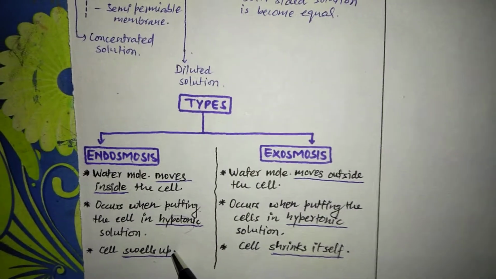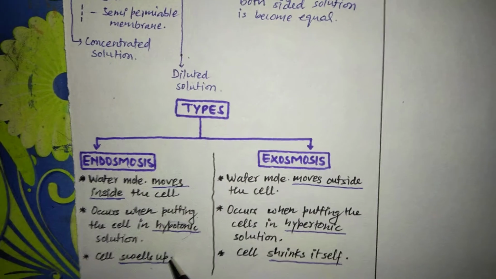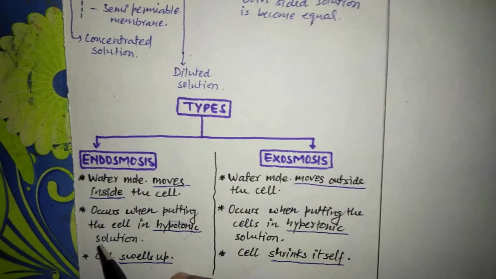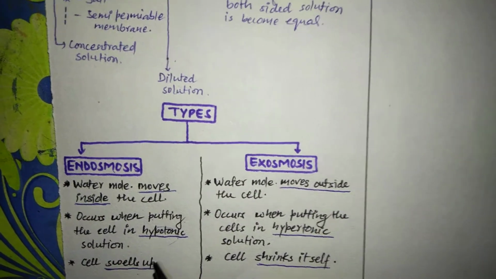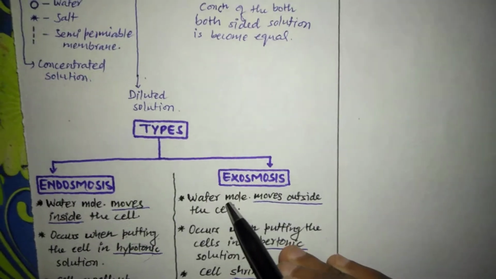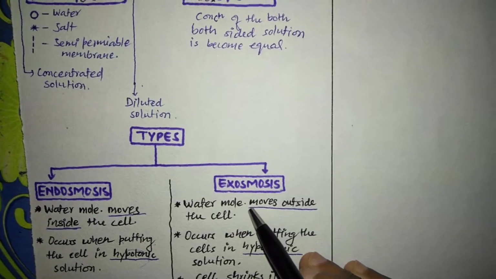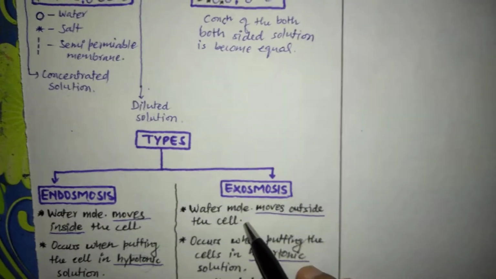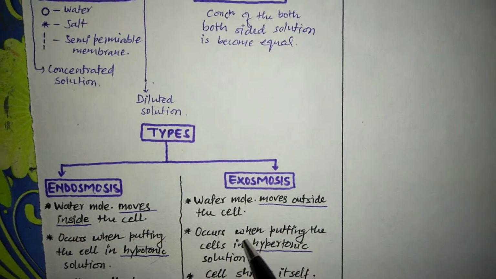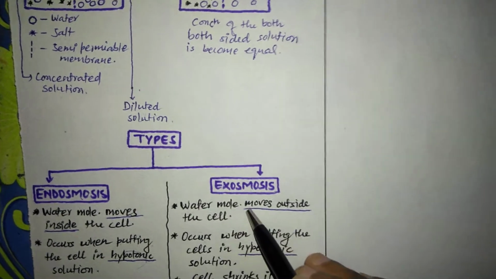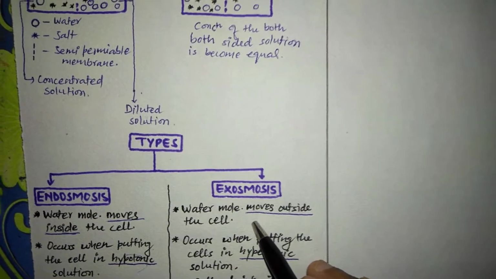And what is the result when cells are put inside a hypotonic solution? Then the cells swell up accordingly. Next is exosmosis. Exosmosis means water molecules move from the inside portion towards the outer side of the single cells. So this is the process of movement of water molecules from inside to outside of the single cells.